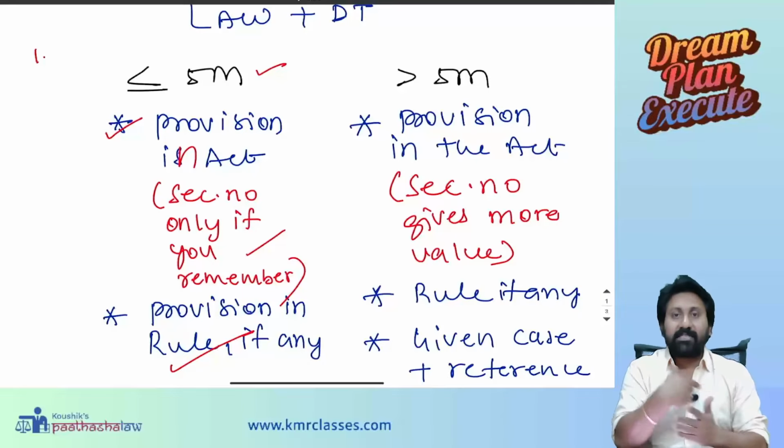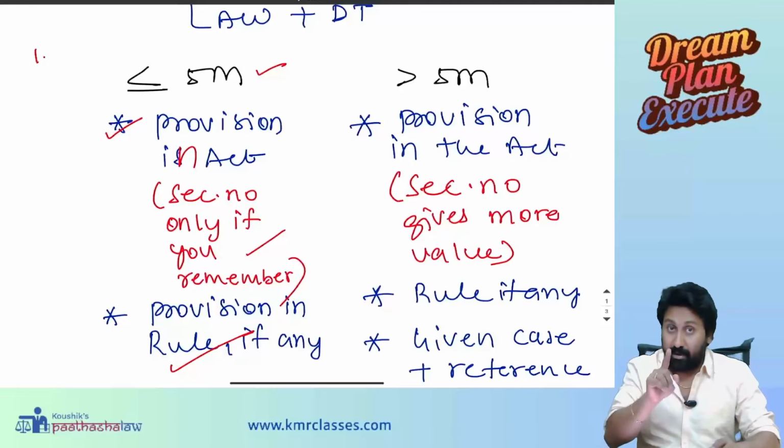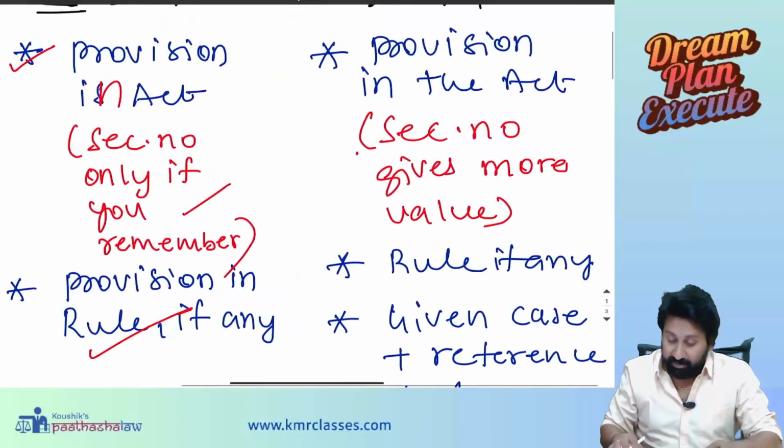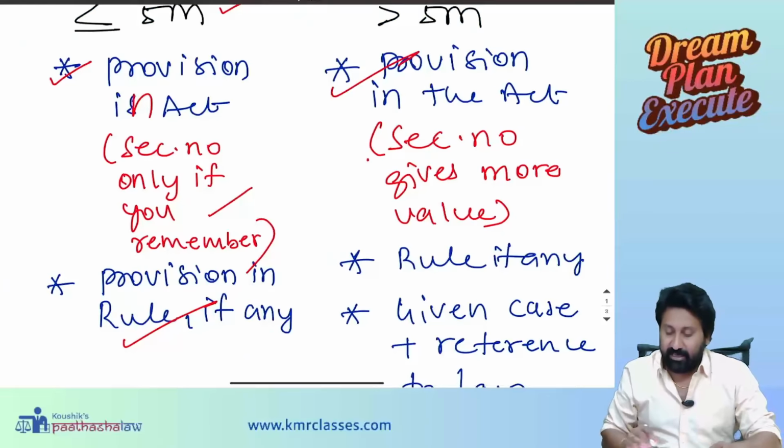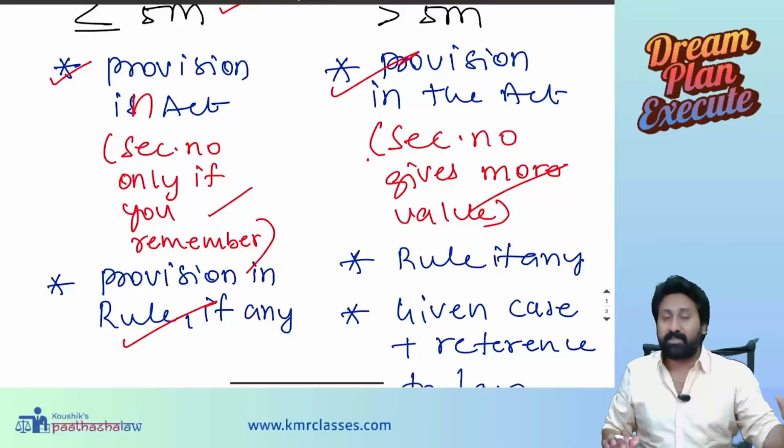Next, 6 marks, 7 marks questions will come, or more than 5. 6 marks questions, 7 marks questions also will come. At that time, see, presence of mind now. Provision in the act you need to write first. Section numbers not required, but it gives more value if you write. 100% I am telling you.